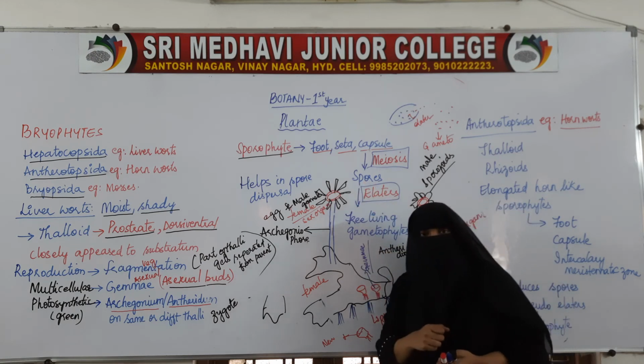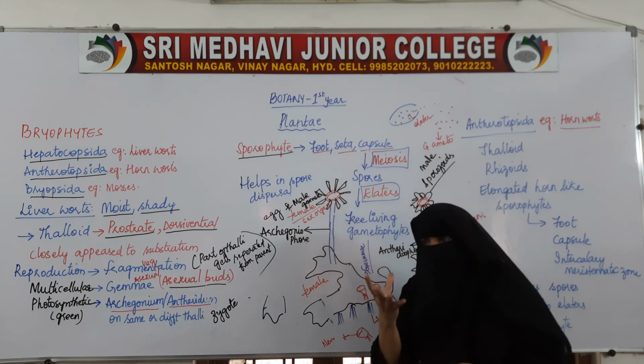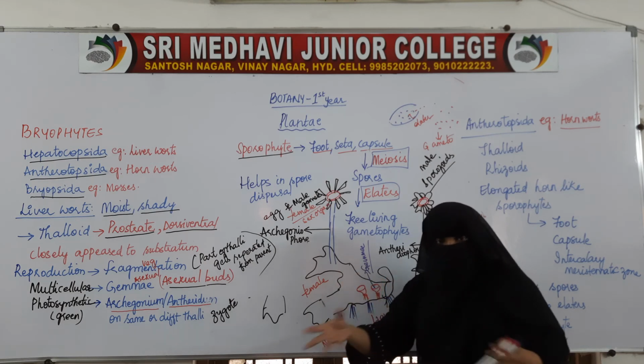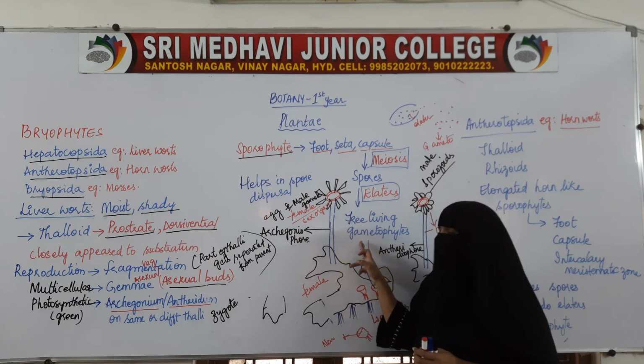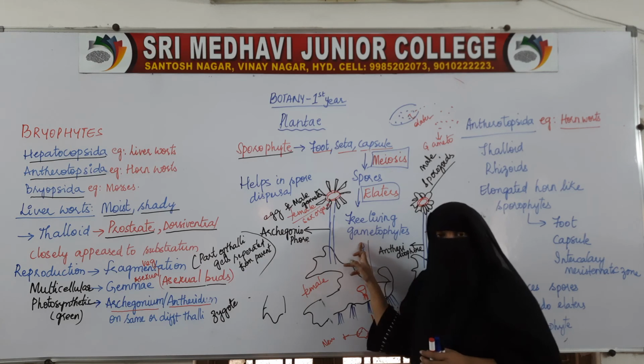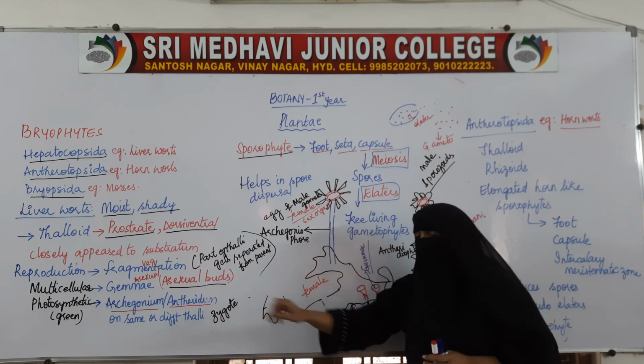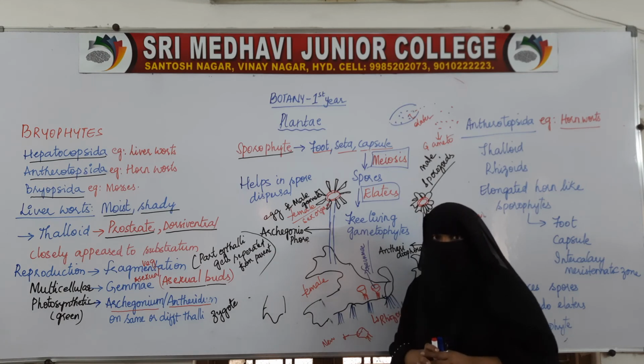After the formation of spores, elaters will help in bursting of the capsule. When the capsule bursts, the spores will be released on the ground. When they are released on the ground, they take the nutrients and germinate into gametophyte. So this is how sexual reproduction takes place.